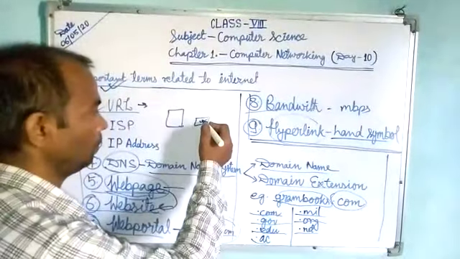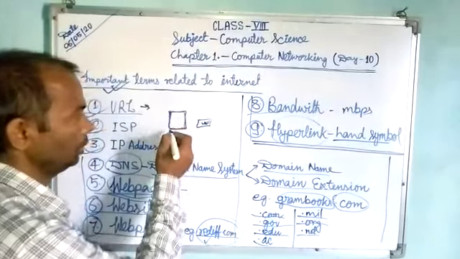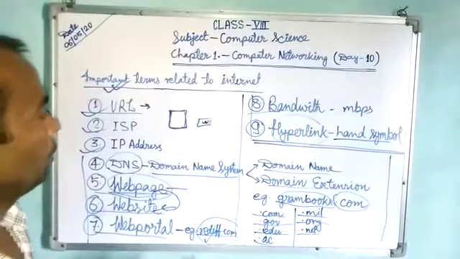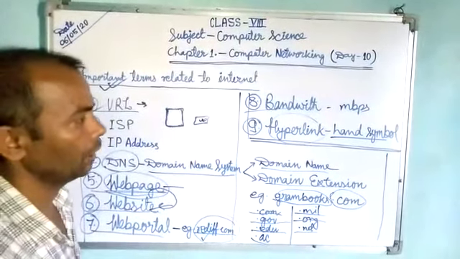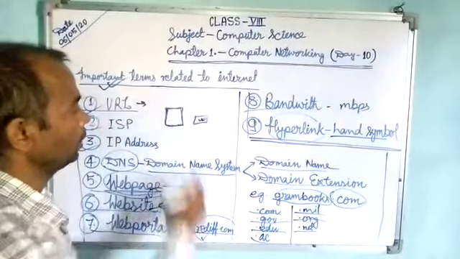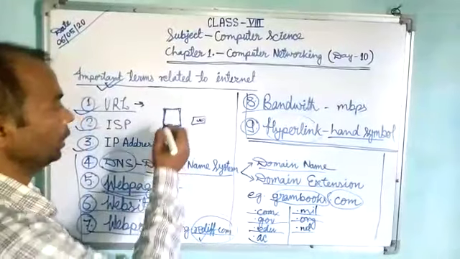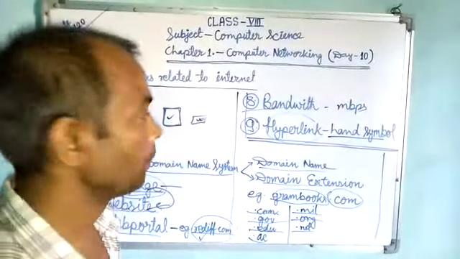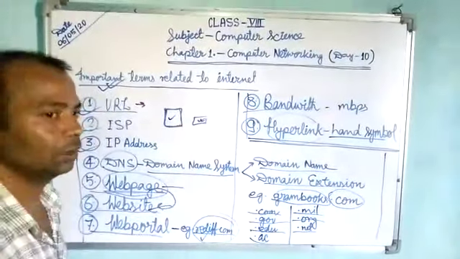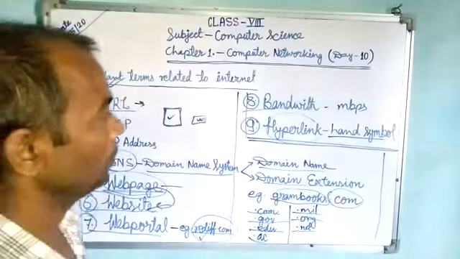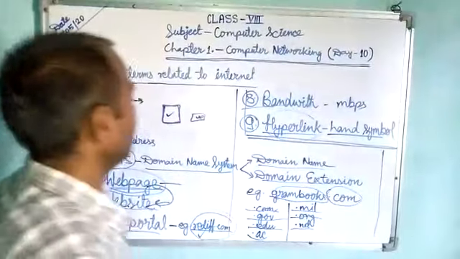So this is a button hyperlink. And if there is a picture, when we bring the mouse pointer on it, it appears as a hand symbol, and we click the image, then the next page is going to open. Say here is a picture of MS Dhoni, and we click on the MS Dhoni picture. Then Dhoni's related information comes on the next web page. So that is the hyperlink.